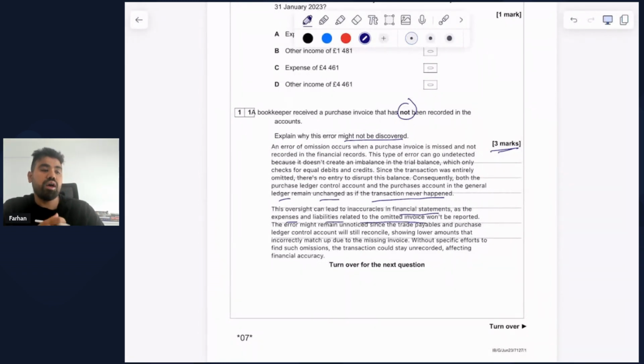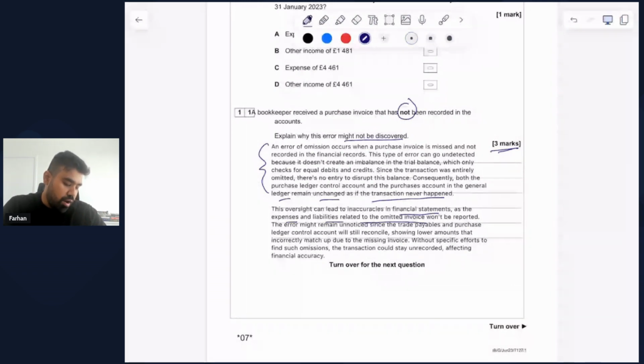The error might remain unnoticed since the trade payables and purchase ledger control account will still reconcile, showing lower amounts that incorrectly match up due to the missing invoice. Without specific efforts to find such omissions, the transaction could stay unrecorded, affecting financial accuracy. So mainly your response is within the first paragraph of this question that I've prepared.